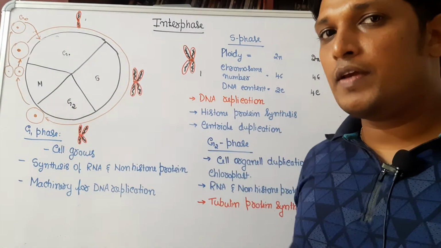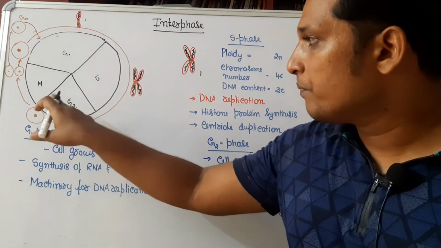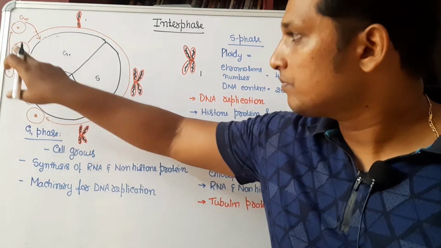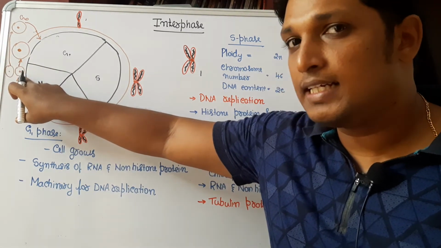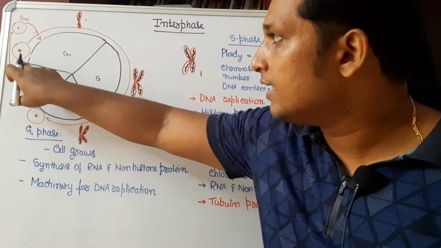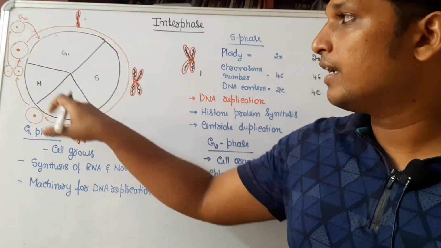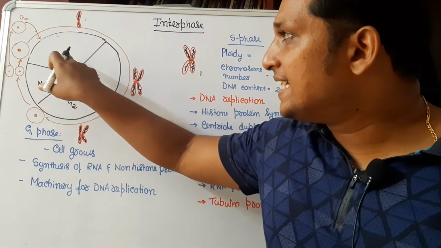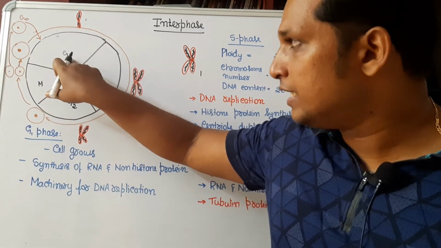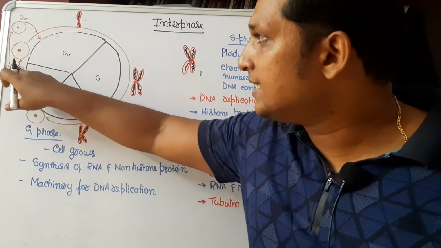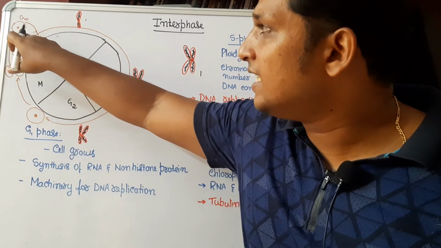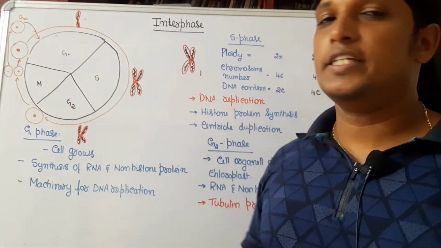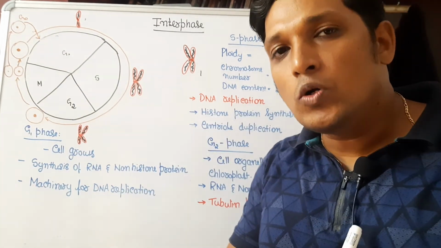Now there is one more phase which we will note down. After G2 phase, the cell will enter into M phase and divide into daughter cells. Since the cell cycle is a cyclical process, a daughter cell can enter into one more cycle, it can divide further. But there are cells which will exit, instead of going to G1 phase from M phase, they will exit the cell cycle. They will enter into a stage known as the quiescent stage or G0 phase, where cells won't divide at all.